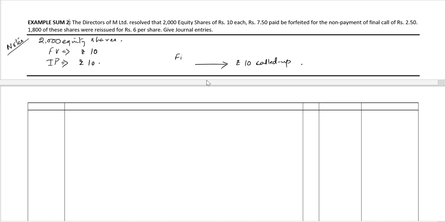The final call is what has not been paid. It's 2 rupees 50 paise. And the amount which has been paid is 7 rupees 50 paise. This has been paid and the final call has not been paid. 1800 equity shares reissued.